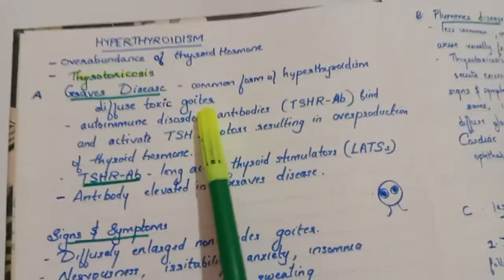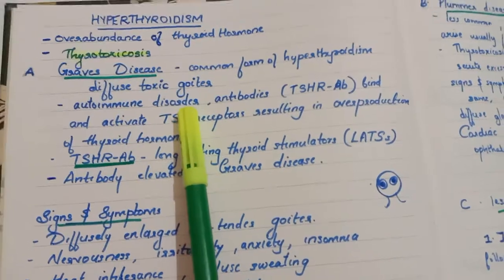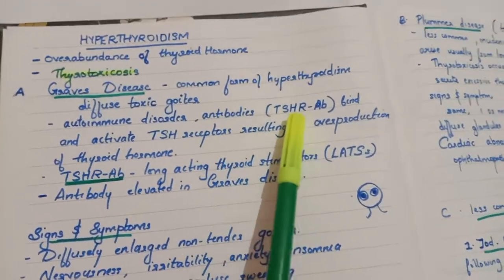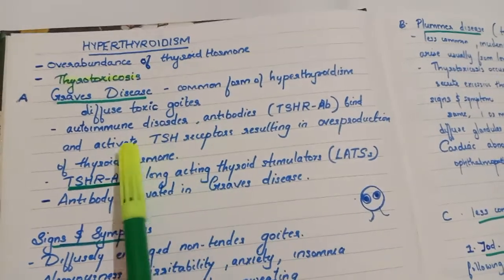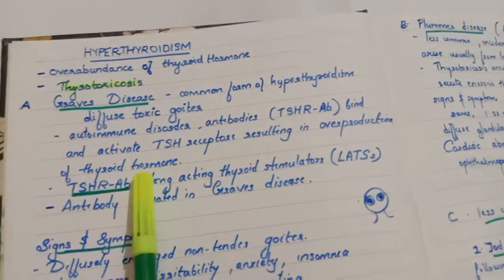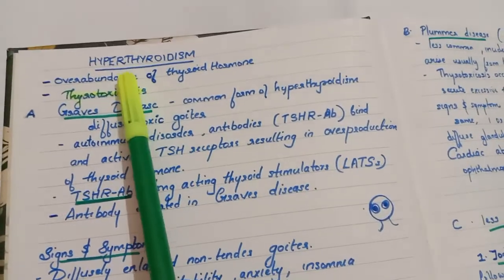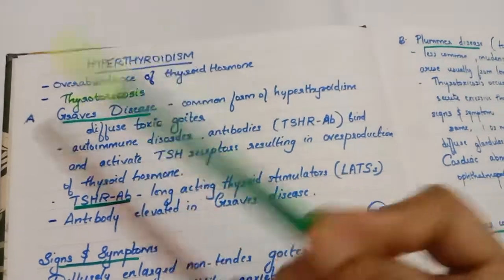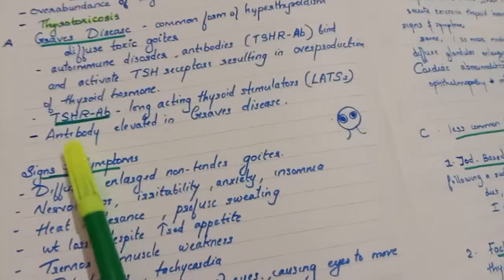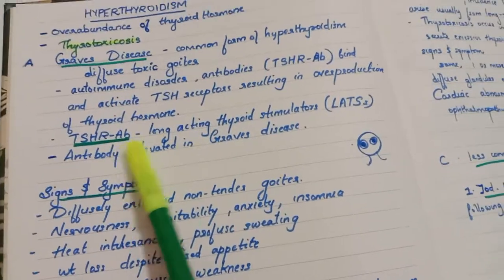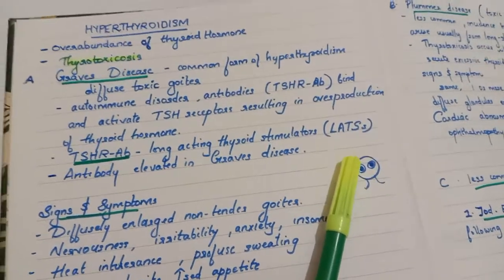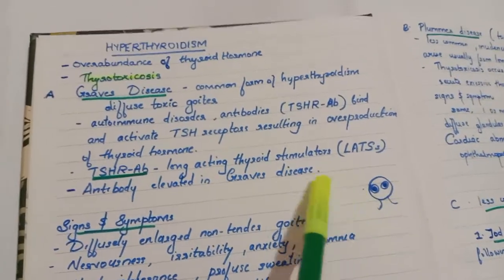This Graves disease is actually an autoimmune disorder. Antibodies will be produced, and these antibodies, the TSHR antibody, will be binding and activating the TSH receptors, resulting in the overproduction of the thyroid hormone. Hyper means over, so overproduction will be there in the thyroid gland. Now, TSHR antibody is a long acting thyroid stimulator. So they keep on stimulating the thyroid to produce more thyroid hormone.